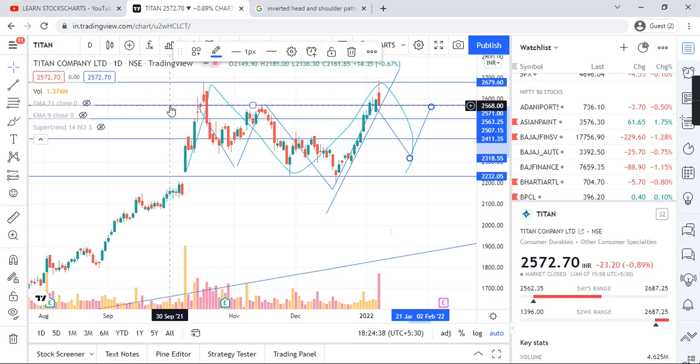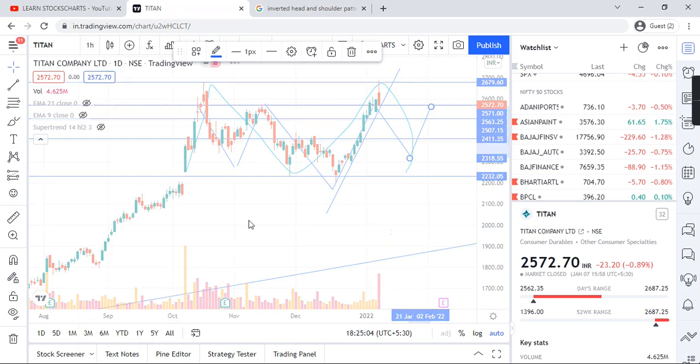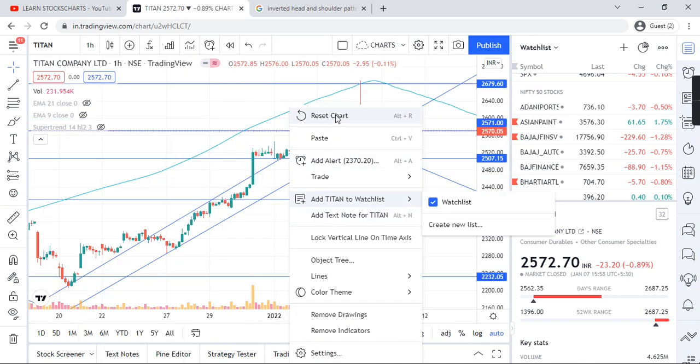This line acts as the neckline, at 2572. This is the one I find more suitable right now, so let's analyze on Monday which pattern is actually working. Two patterns are there: one is this zigzag line, and one is this head and shoulder. Let's go into the hourly chart pattern and see if I can find anything there.